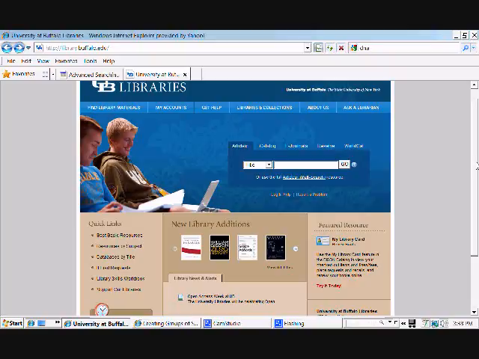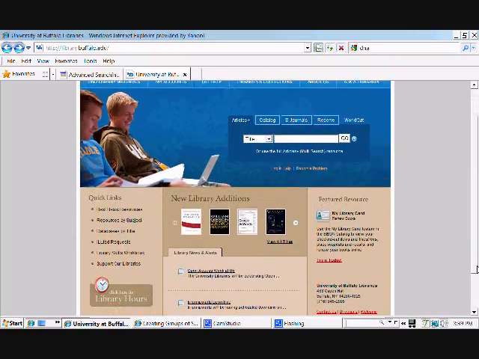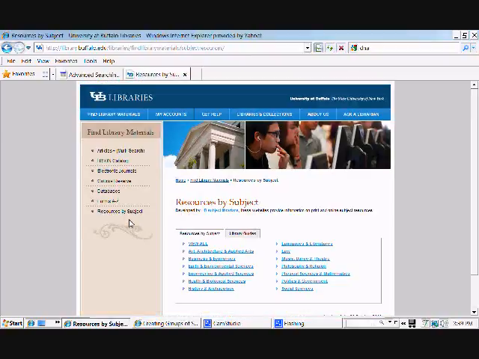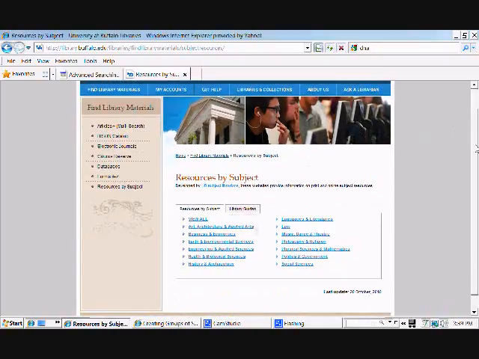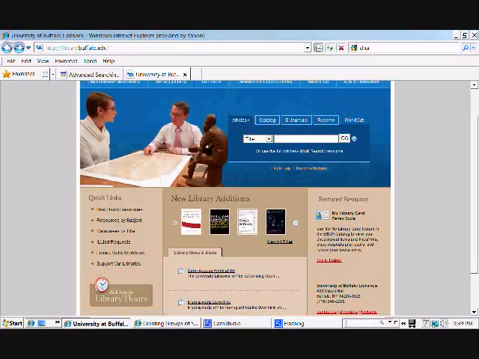The other option is discipline-based or subject-based databases. Just to show you where they are on the page for UB libraries, to go to specific databases, which is the one you would want to start with if you knew your subject area very well, you would go with resources by subject. And then it gives you a series of subject-based databases. So do you want a database in art and architecture, business, earth and environmental sciences, social sciences? We go through some of that in the part called critically evaluating your sources.